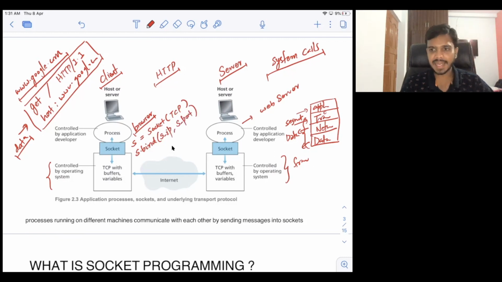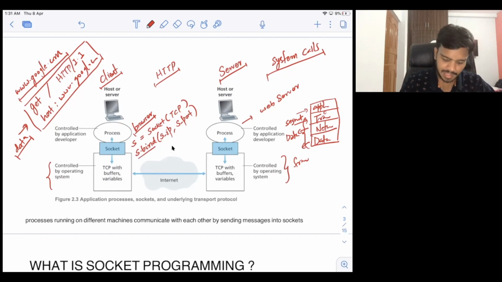In the case of a client, typically you do not have to call this bind function, because the kernel will do this on its own. The browser does not have to do this; the kernel will typically do it. But in the case of a server, it will be different, because the server is always listening for some connection. The client is different. The client is the one who makes the connection to the server. The server does not make the connection to the client. Of course, this binding can be done either by the browser or left to the kernel itself.